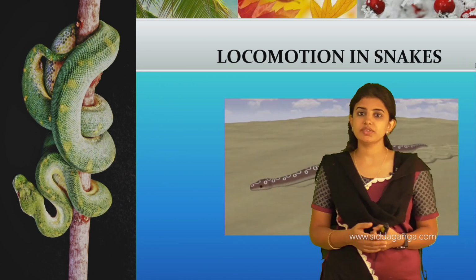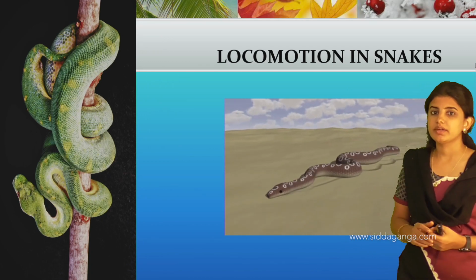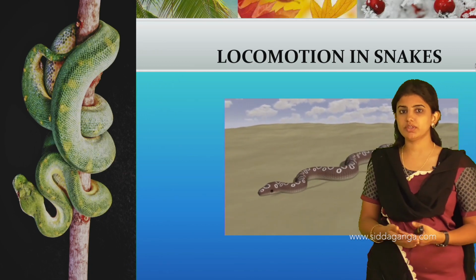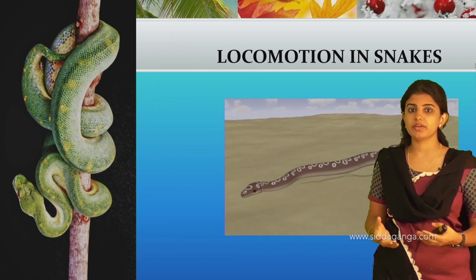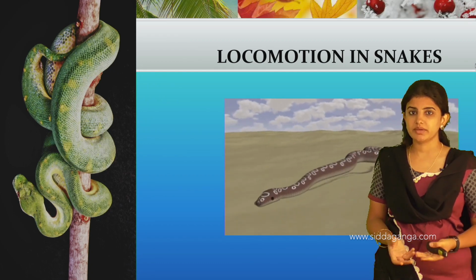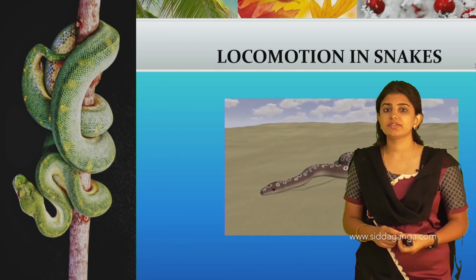Ball and socket joints are usually present in the shoulder region as well as the hip region, and pivot joints are usually present at the neck portion, connecting the head and the neck region.